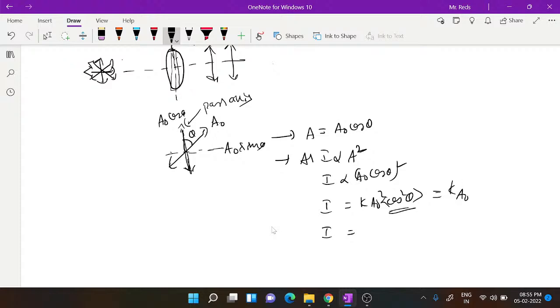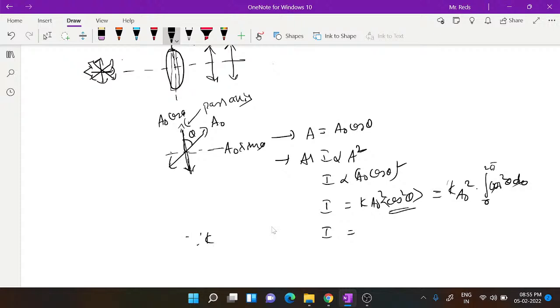So K A naught squared times the integral of cos squared theta d theta, with limits 0 to 2 pi radians, gives the average value. If you take the corresponding intensity K A squared itself as I naught.